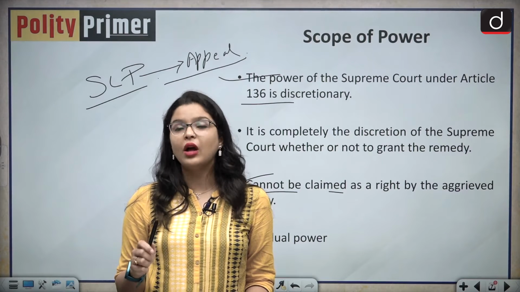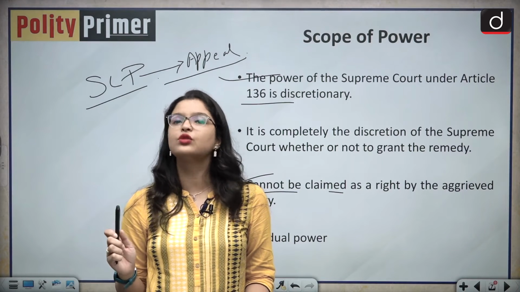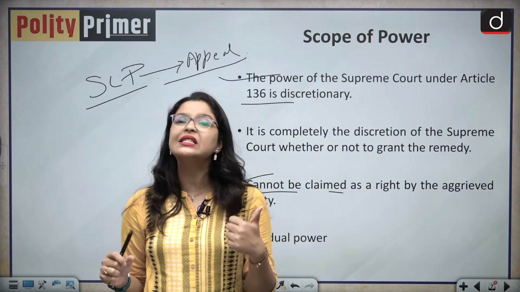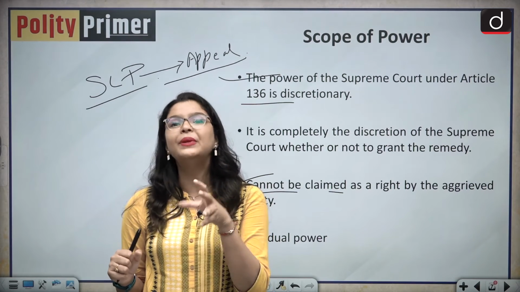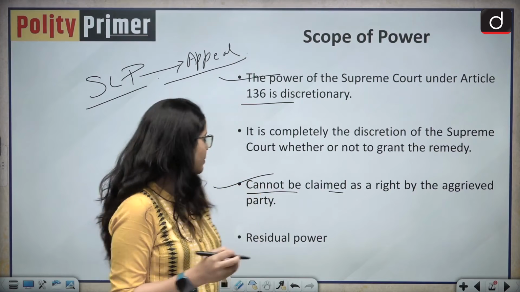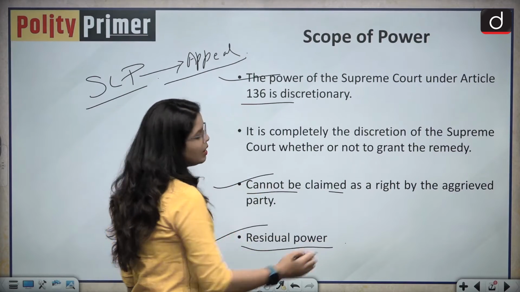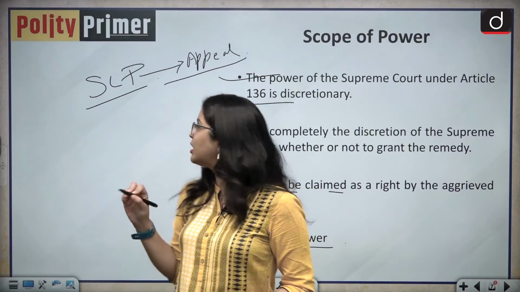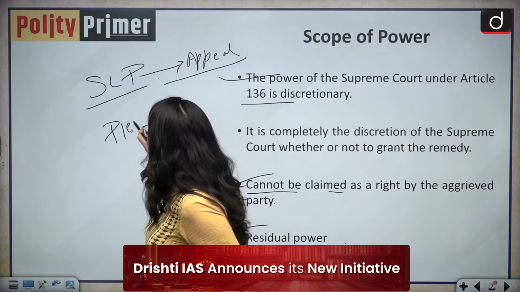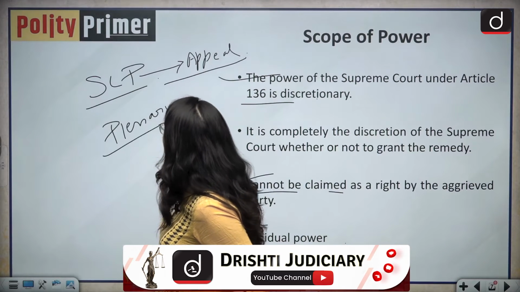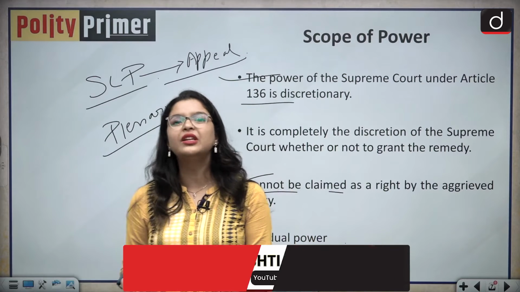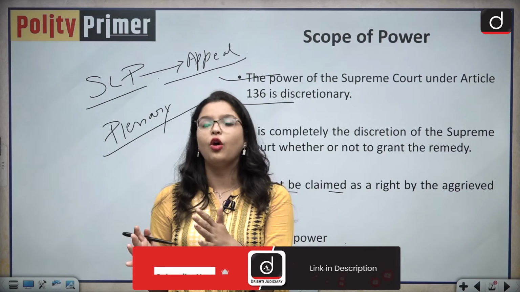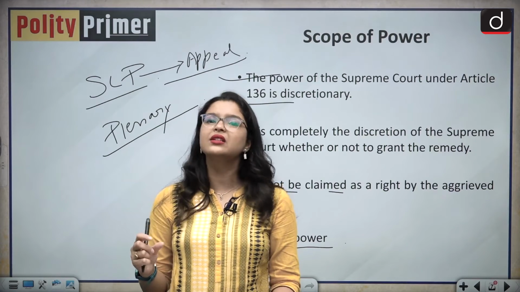You have a right under the ordinary appellate jurisdiction of the Supreme Court under Articles 132 to 134. That is your right, but SLP is not your right. It is completely the discretion of the Supreme Court. And it is a very residual power that is given to the Supreme Court to do complete justice. That means it is not a plenary power, because Article 136 does not mention any word that qualifies it to be a right of the aggrieved party. So that is why it is a residuary power.